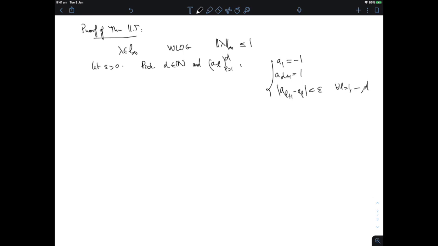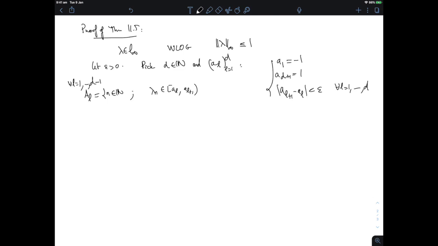Okay, so now we're going to define A_l, for all l equal 1 to d, actually 1 to d minus 1, to be the set of all those n such that lambda_n is in the interval [a_l, a_{l+1}].